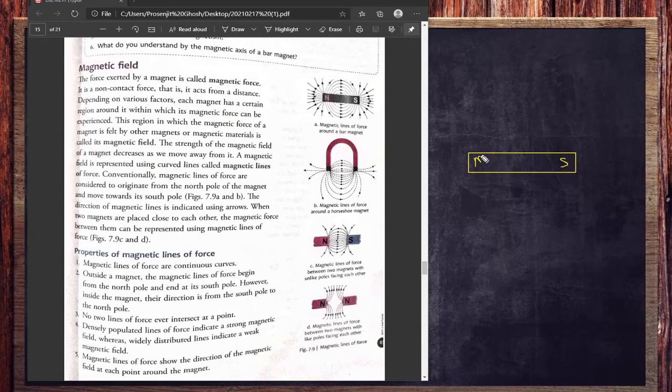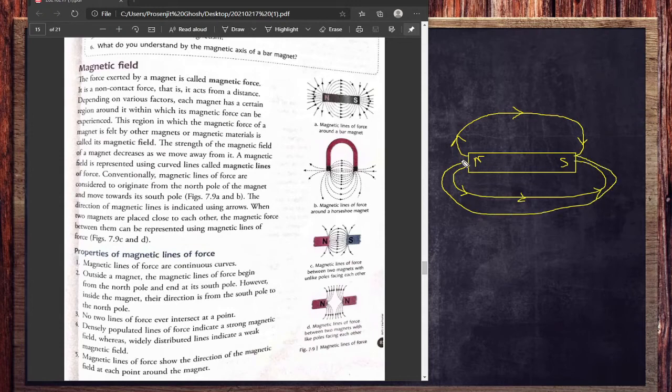So there are so many lines of force. This is nothing but the magnetic field. These lines are creating the magnetic field. The lines of force always come out from north, and as you can see, the arrow is pointing towards south. So it always comes out from north and enters the south. Is that only one line of force? No, there are so many lines of force. As you can see, they are always moving from north to south.